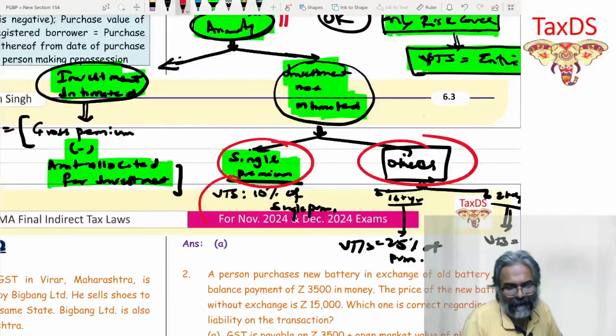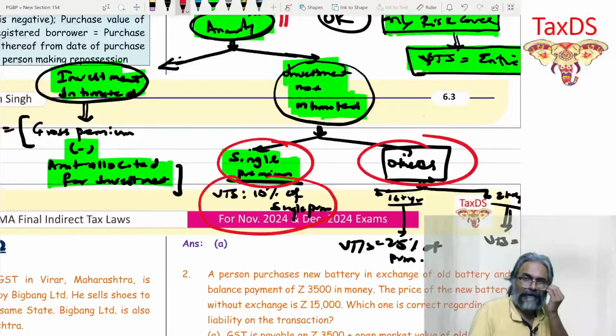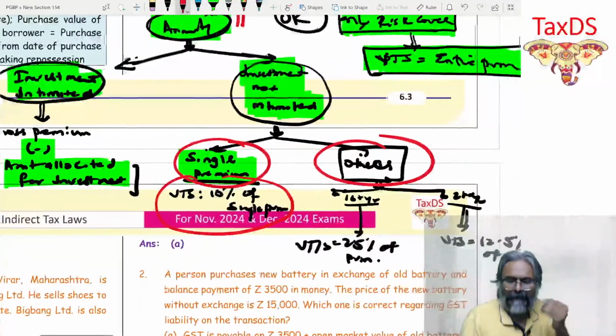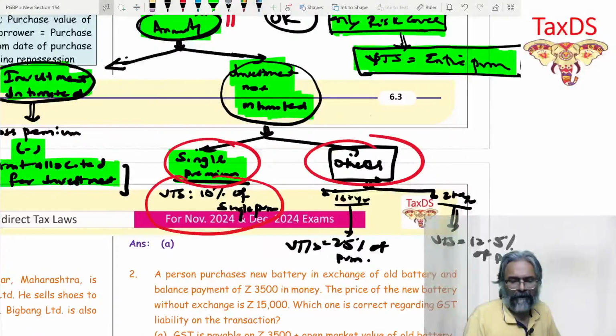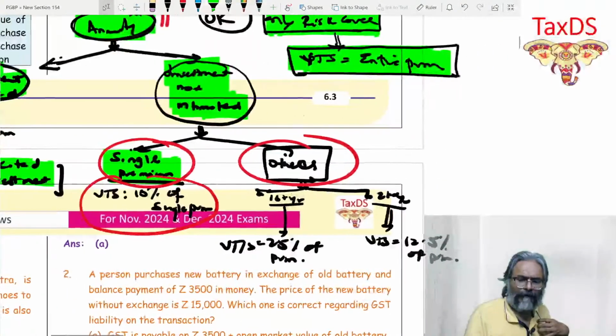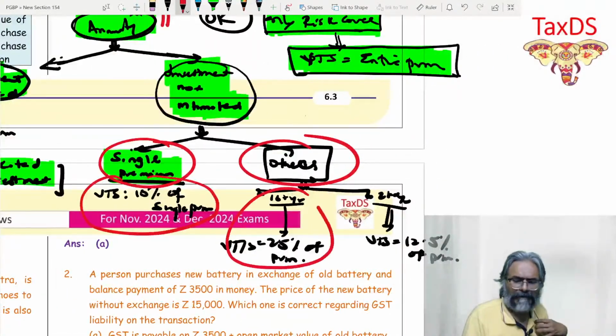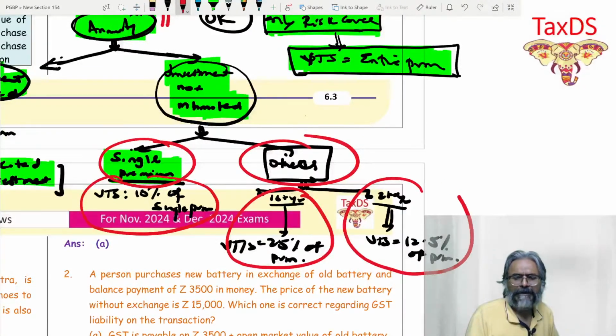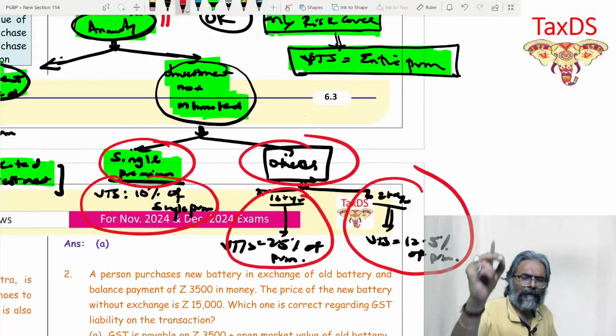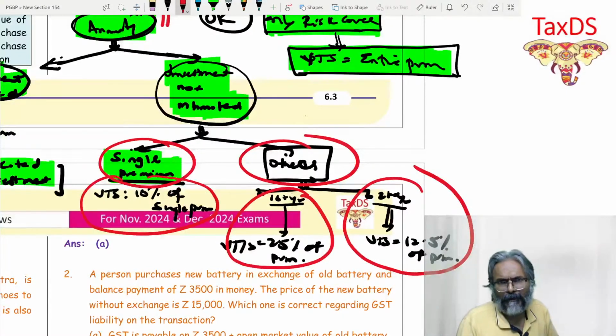If it is a single premium payment, then the value of taxable service would be 10% of the single premium. In other cases, students, just like if I've taken an annuity policy, in the first year, what is the value of taxable service? The first year of the policy, 25% of the premium amount. And from the second year onwards, it is 12.5% of the premium amount.